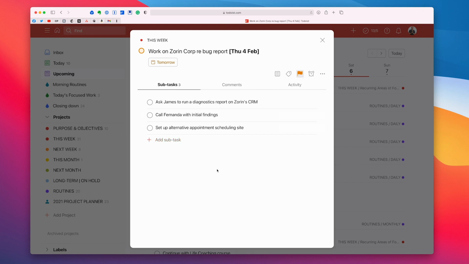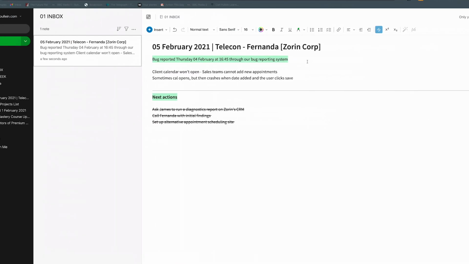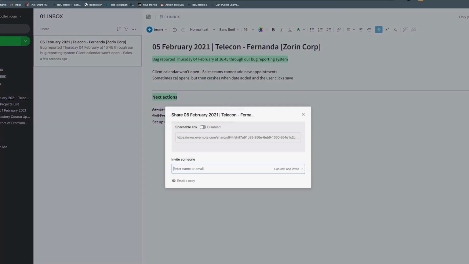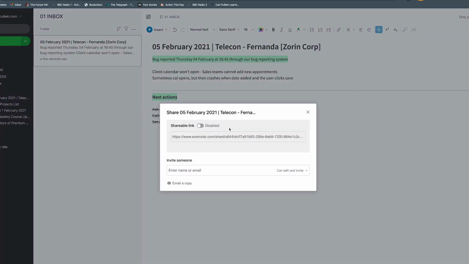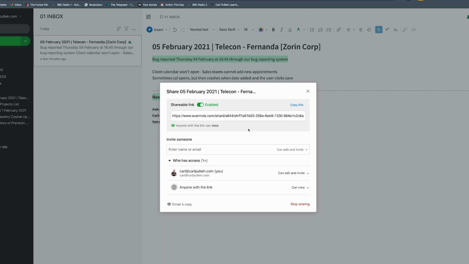Now, the other thing here, if you wish, and sometimes I will do this, is I can go to this note and I can copy share. And I'm going to click the shareable link. So I'm going to enable the shareable link in Evernote. Now, it doesn't matter. You can do this in other notes apps. It just so happens that I use Evernote. So copy the link. There we go.